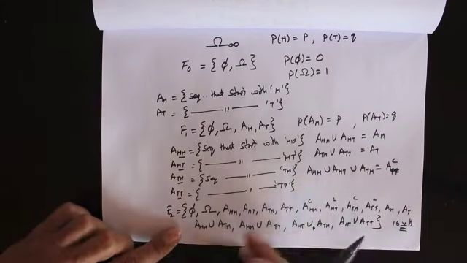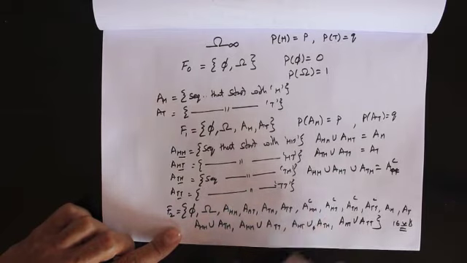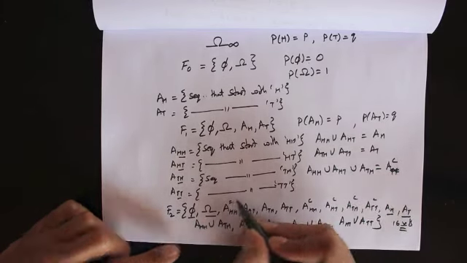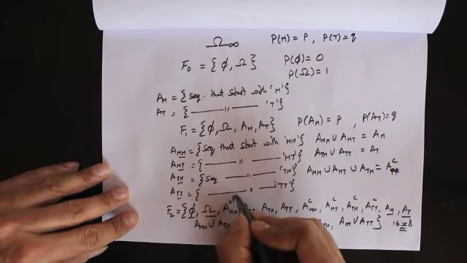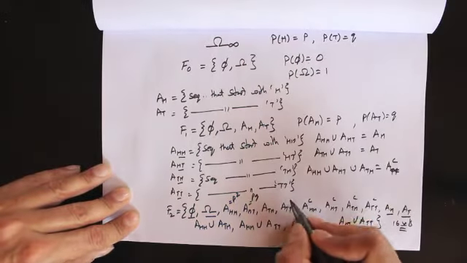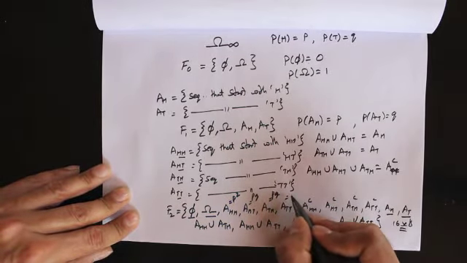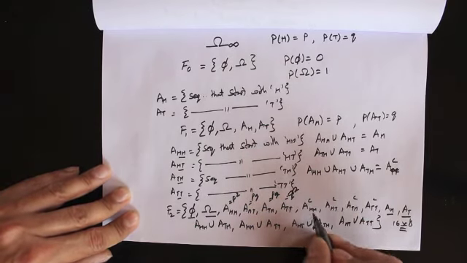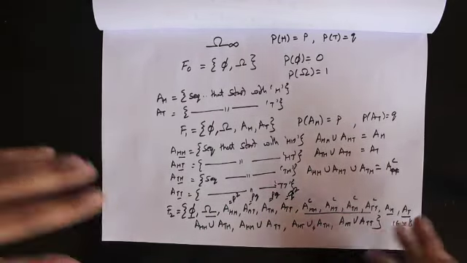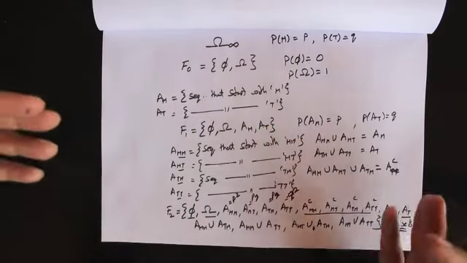Okay, and let's figure out if we know how to calculate the probability of these 16 sets. We know the probability of this, probability of this. We know the probability of A of head and A of tail, right? Now A of head head would be, because these two coin tosses are independent, P square. This would be PQ, probability of head times probability of tail. This would be PQ as well. This would be Q square, right? Complement would be 1 minus the probability of A of head head, which is P square. So we know the probability of all of these four also using our properties of probability measure.